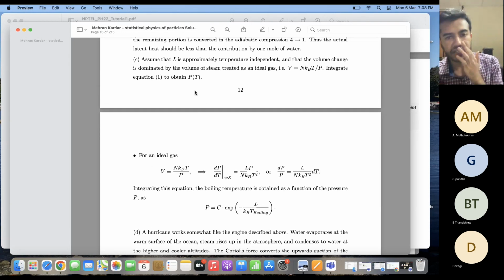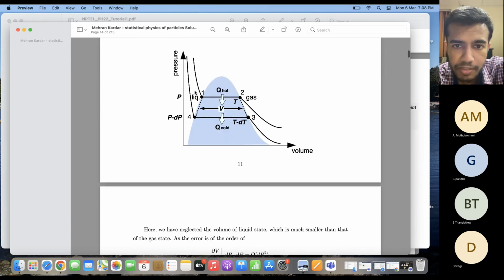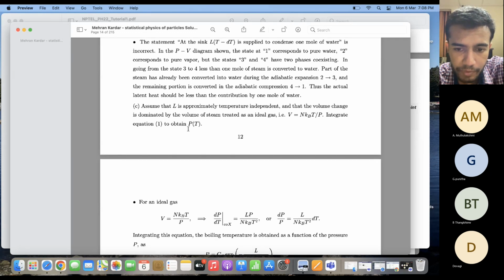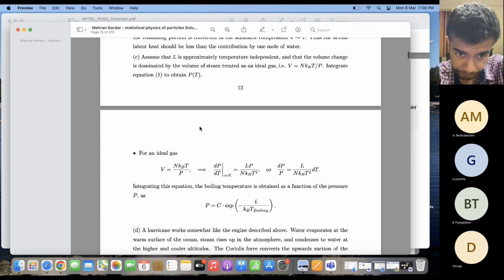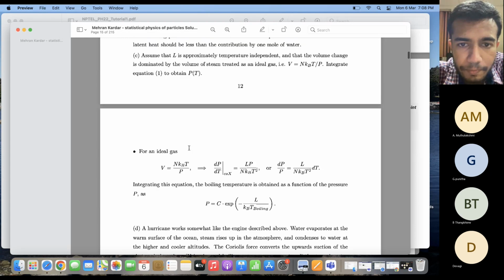If I assume that the latent heat is approximately independent of temperature and the volume change is dominated by the volume of steam, that is, whatever change in volume there is is dominated by the volume change of the steam, and we treat the steam as an ideal gas, then we can integrate equation 1, the Clausius-Clapeyron equation, to obtain the expression for P of T. If you assume steam to be an ideal gas, then V is equal to N kB T by P. Then I substitute the value of V in this equation.